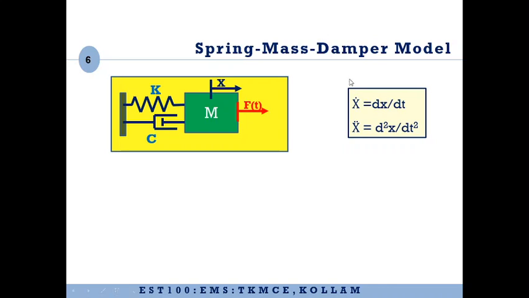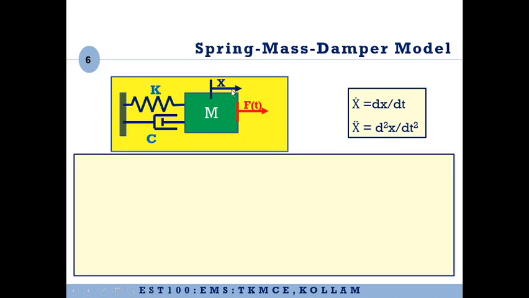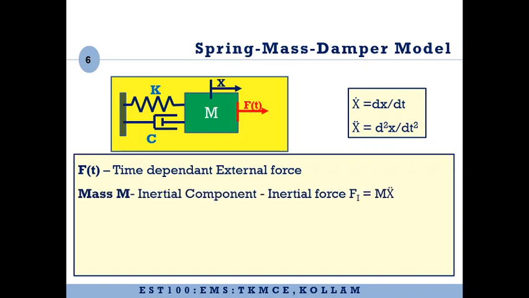We already discussed, if x is the displacement, then the velocity dx by dt can be represented as x dot. Similarly, the acceleration d square x by dt square can be represented by x double dot. F of t is the time varying external force, x is the degree of freedom of the mass. m is the mass, which is known as the inertial component. As we discussed in the previous slide, if it is moving, it will have a tendency to continue in its state of motion. That is known as the inertial component.